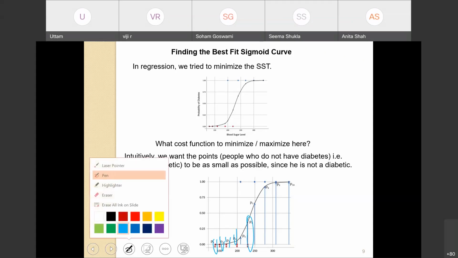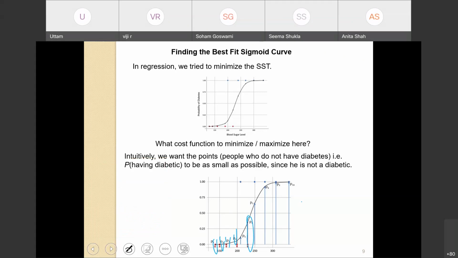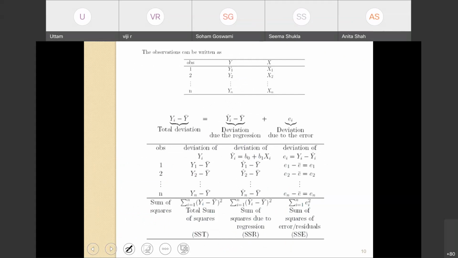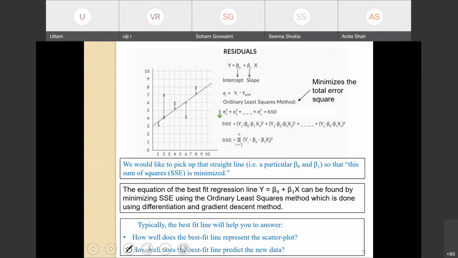We want them to be as small as possible, right? Shown here in these lines. Okay, so now remember this particular slide in the previous discussion. We have SST, SSR, SSE. We were trying to minimize SSE to get the best fit line, right? Remember this particular discussion. We had intercept and slope, and we were trying to minimize SSE.